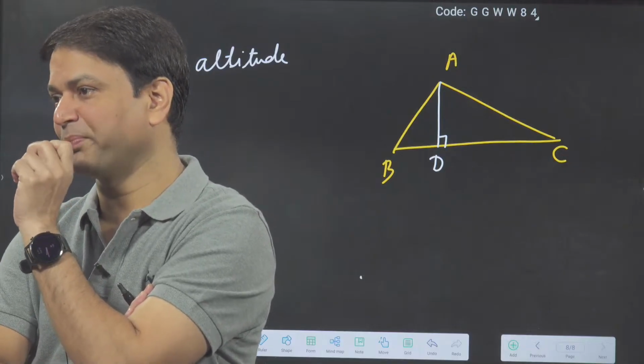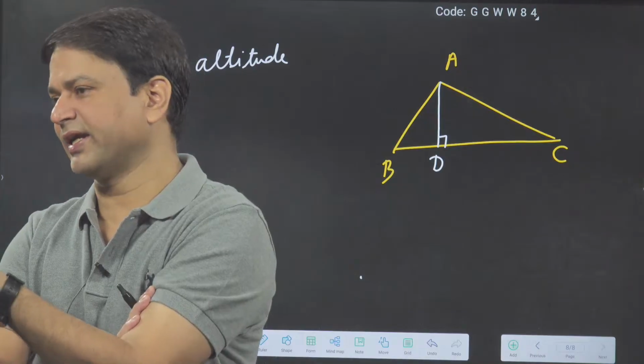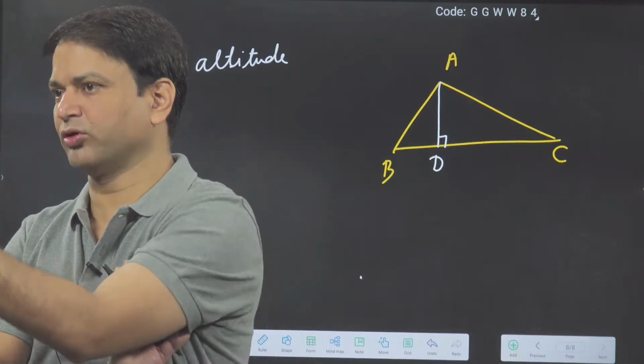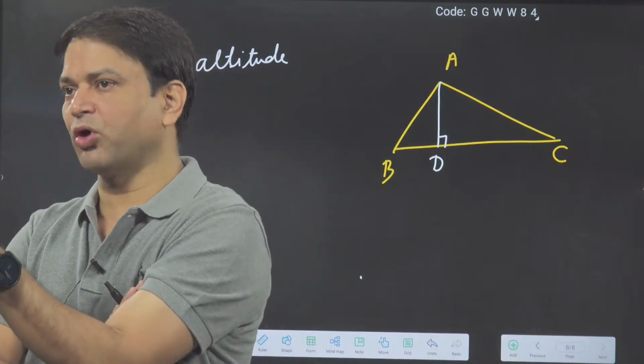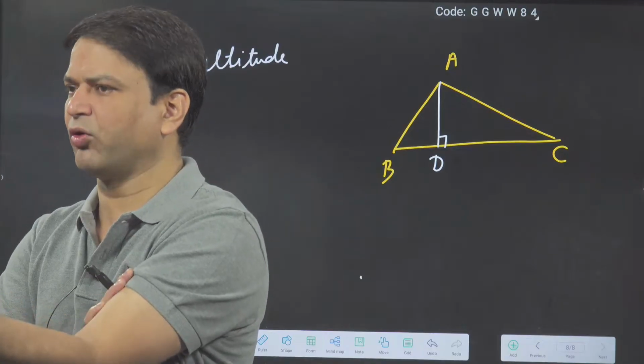No, then how can AD be a median? So AD is not a median according to the figure. But we can say AD is the altitude, or basically what we use, the height.